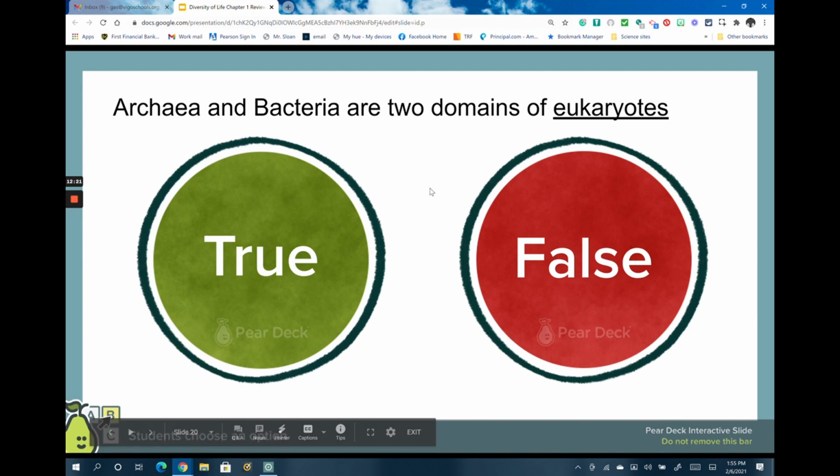Number 20. Archaea and bacteria are two domains of eukaryotes. Remember when we talked about eukaryotes and prokaryotes. Eukaryotic cells are cells that have a true nucleus, and they have membrane-bound organelles like the mitochondria, endoplasmic reticulum, and the vacuoles. Prokaryotes do not have a true nucleus or membrane-bound organelles. So this statement, because archaea and bacteria do not have a true nucleus, would be false. Archaea and bacteria would be prokaryotes.